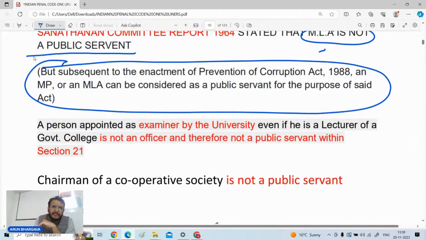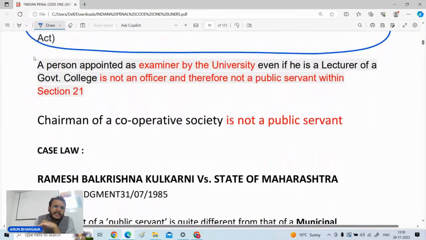Apart from that, among the other options you might get in the exam: a person appointed as an examiner by the university, even if he is a lecturer of a government college, is not an officer, and therefore he is not a public servant under section number 21. So any person who is an examiner of the university is not to be called a public servant. Next is, is a chairman of a cooperative society a public servant? The answer is no. The chairman of a cooperative society is not to be called a public servant.